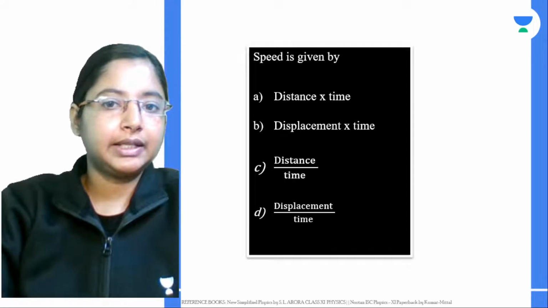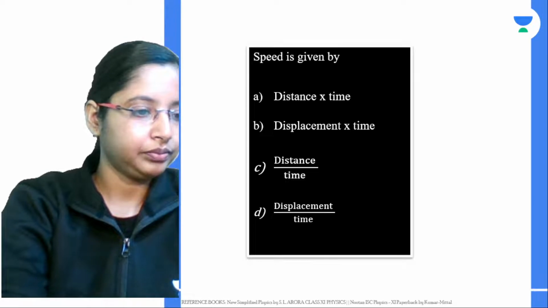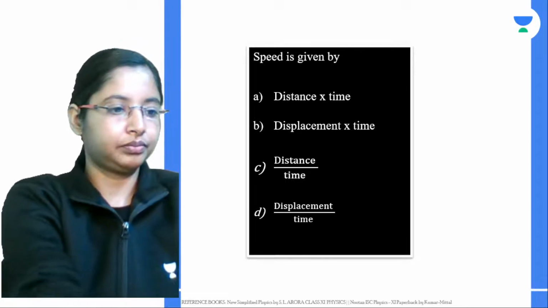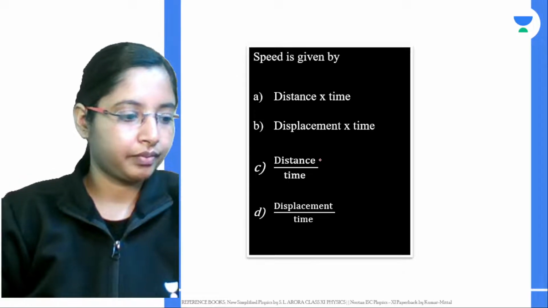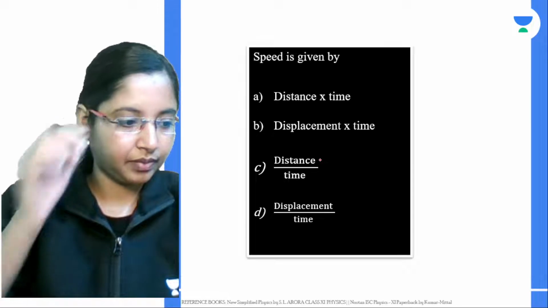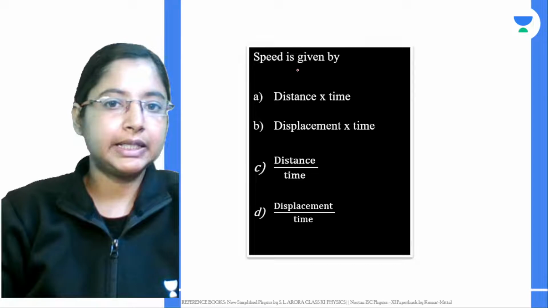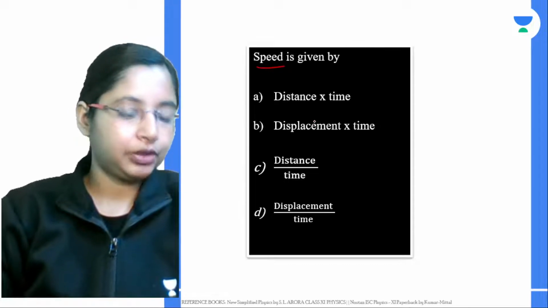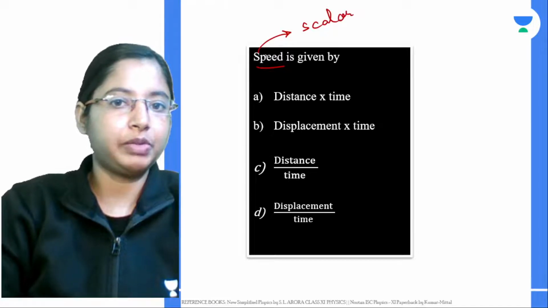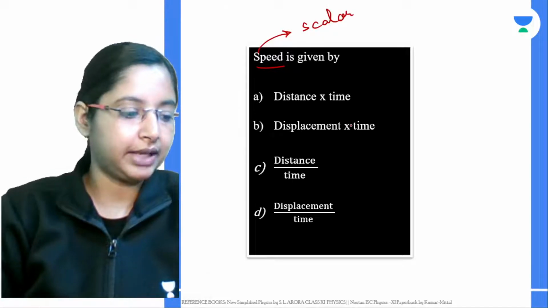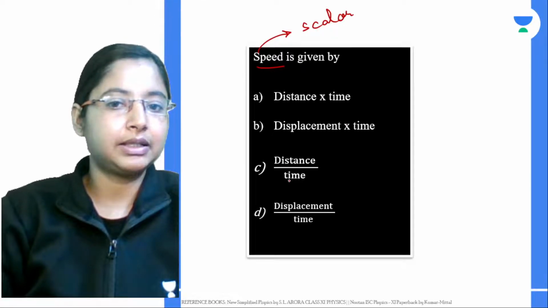Now let's see, speed is given by what? Speed is a scalar quantity. To remember this, speed starts with an S, and S represents a scalar quantity. If you're getting confused, just remember that. And between distance and displacement, distance is the scalar quantity.